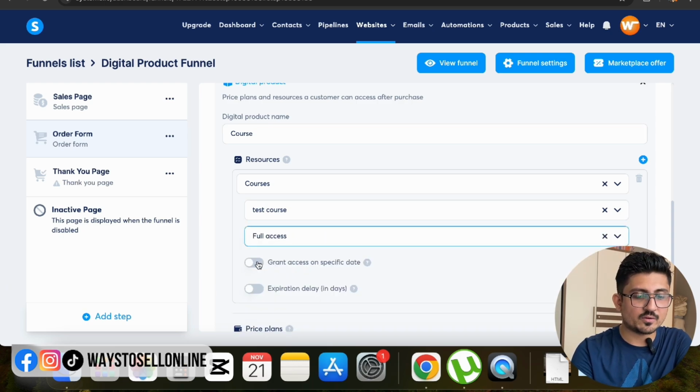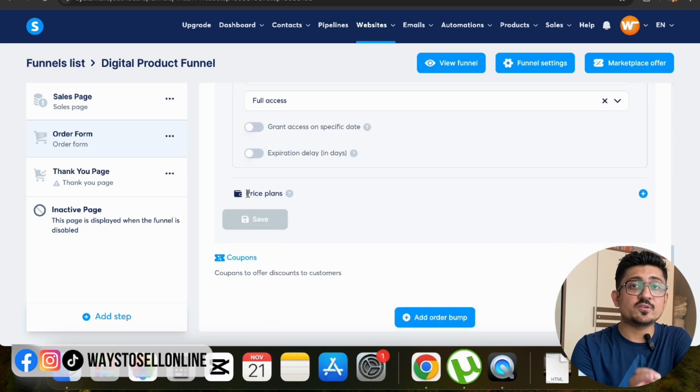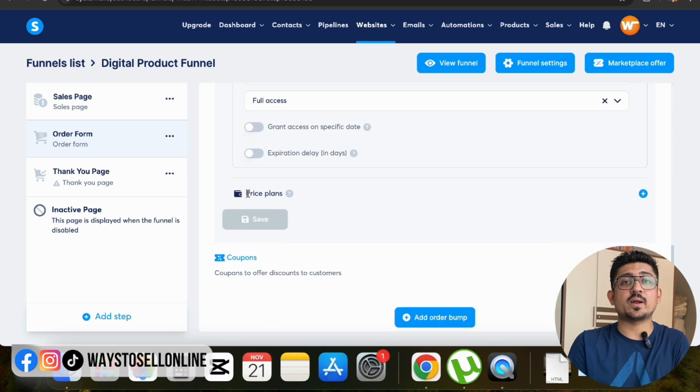Here if I click on grant access on a specific date, I can give them access after 1 day of payment. But if I close this, they will get instant full access as soon as they make a payment, right? So now our resource has been completed. If I scroll down, I have to set the price here, and as soon as I set the price, that funnel will be completed and ready to work. Whenever you give your funnel link to anyone, it will be very easy for them to purchase. They will go through your sales page, click on join now, and then make a payment, and then they will get instant access to your product, right?